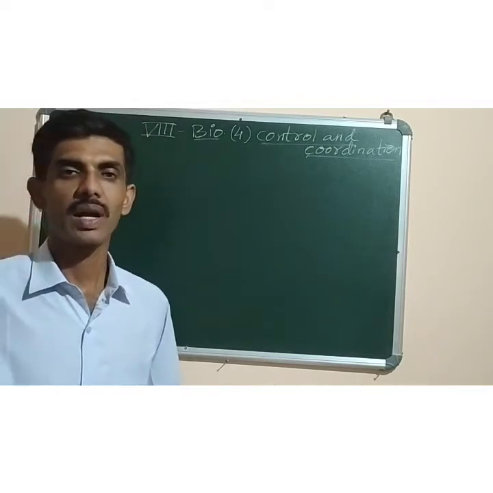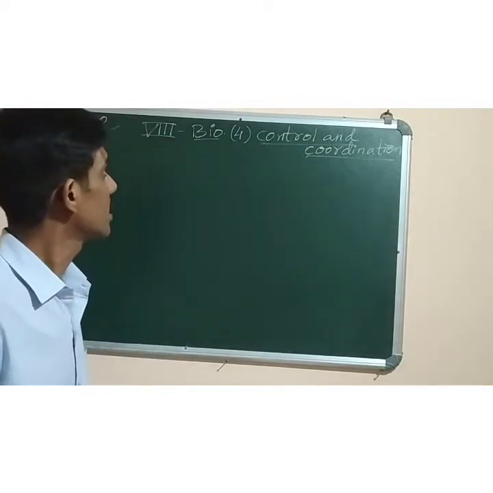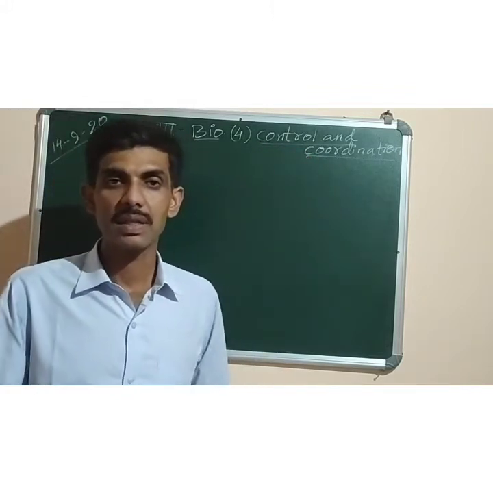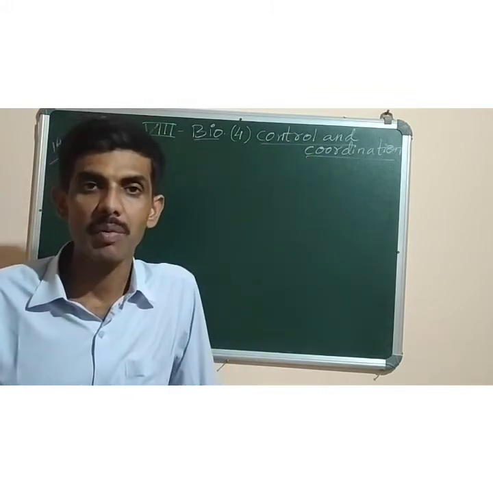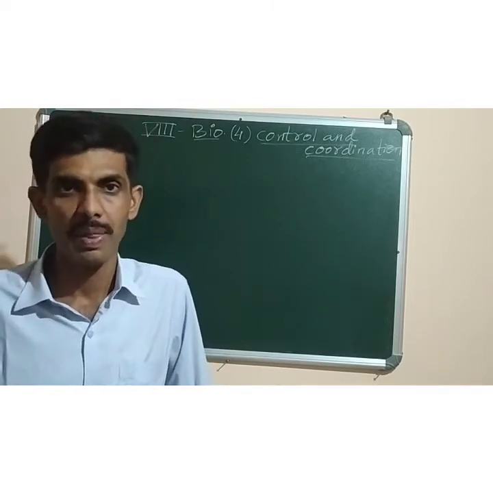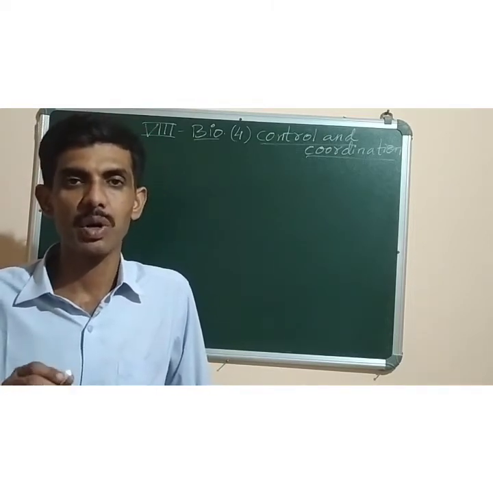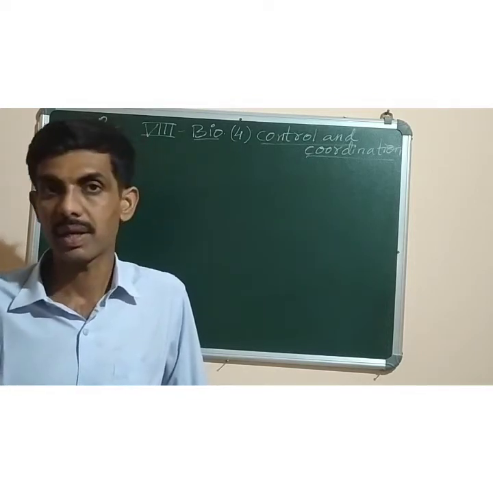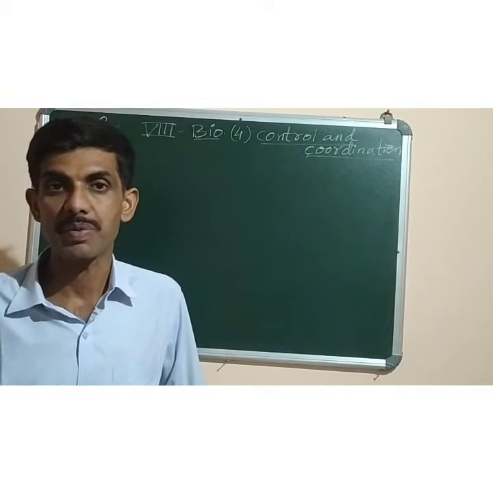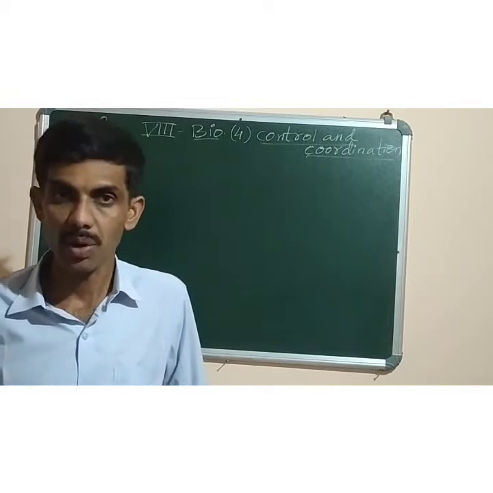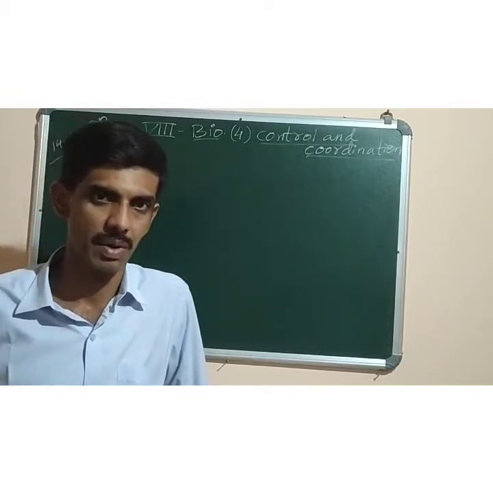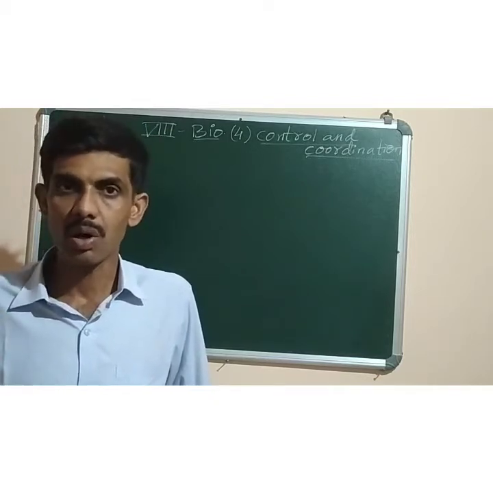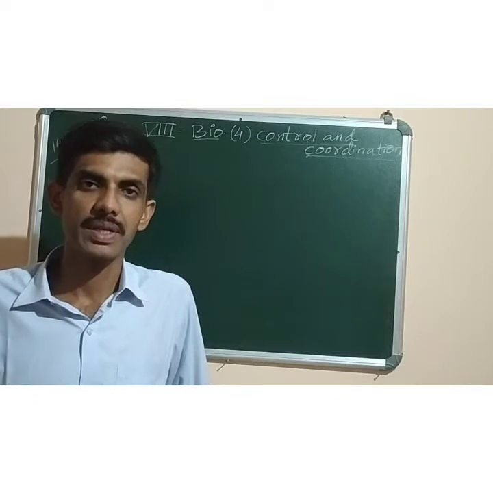Today we are going to start a new chapter. As you can see on the board, chapter number 4, control and coordination. In this chapter you have to study about such a system of our body which helps to control, means to regulate, all the functions of our body, and that is done with the help of two different types of systems, that is endocrine system and nervous system. Both of them help to regulate and control all the different types of functions in our body.